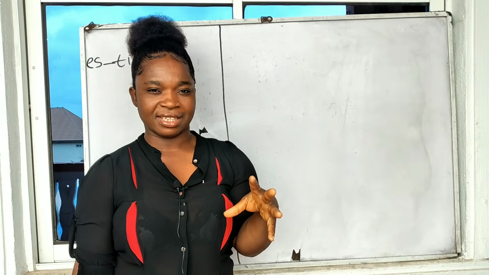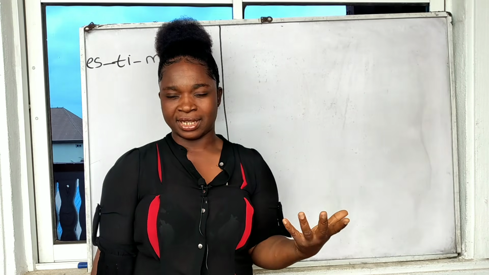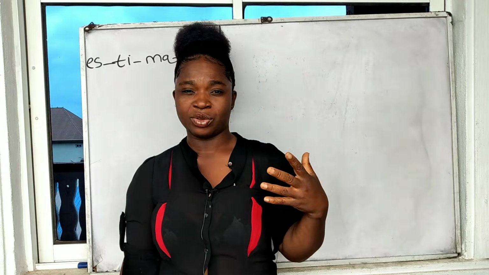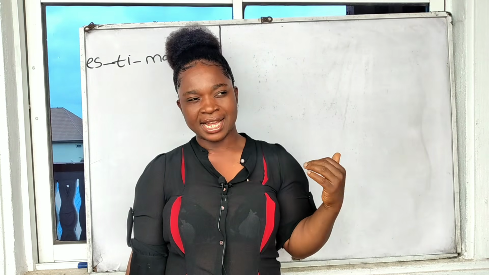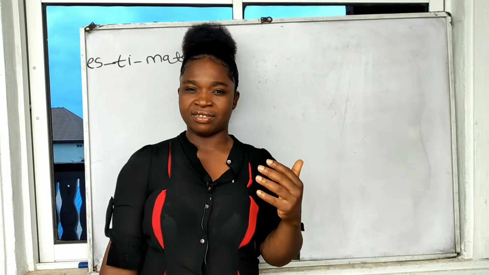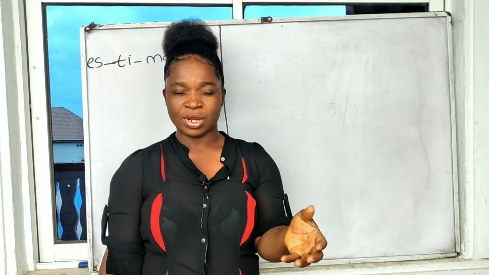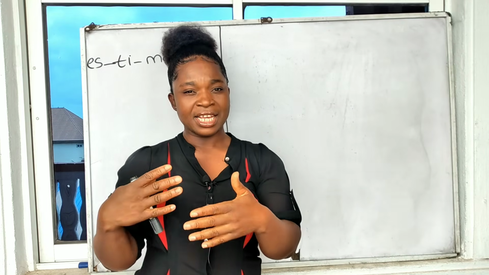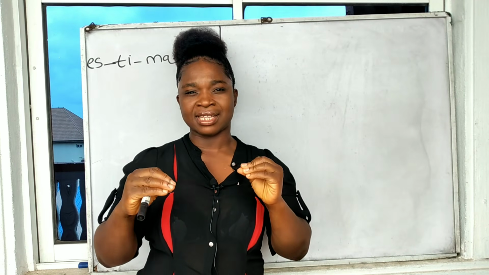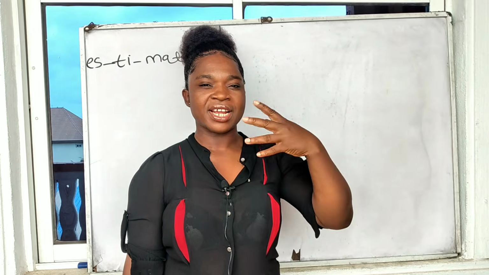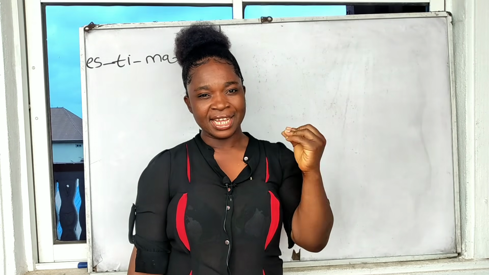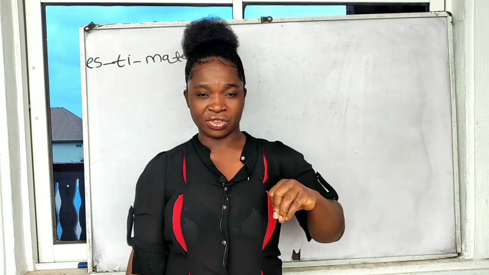Maybe you used to buy it at 4,000 naira, and due to inflation, you estimate that it should now be selling at 6,000 naira. So it's a kind of budgeting. You're not actually sure, but you are putting aside this particular amount. In a nutshell, it's a kind of probability thing. It's either 4,000, 6,000, 7,000, or 3,000.